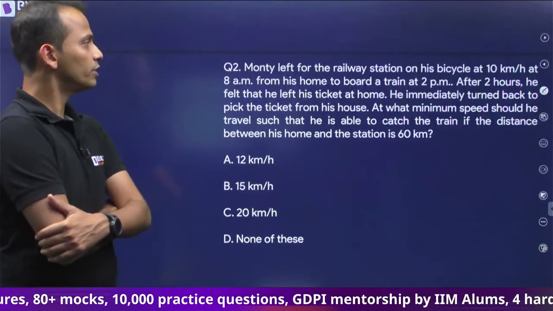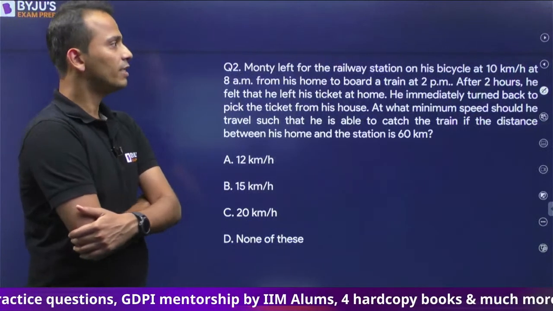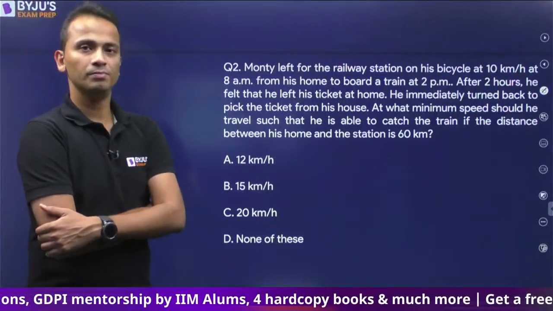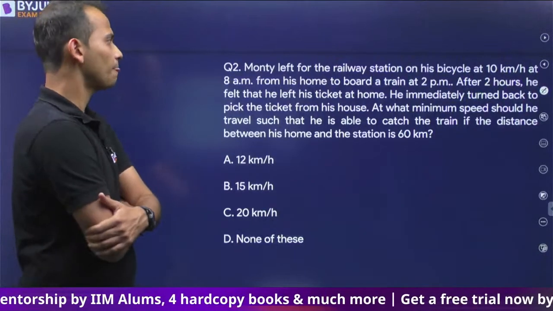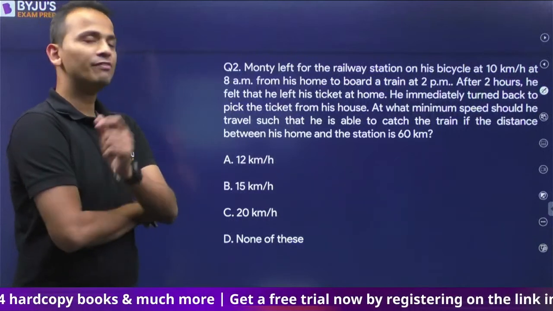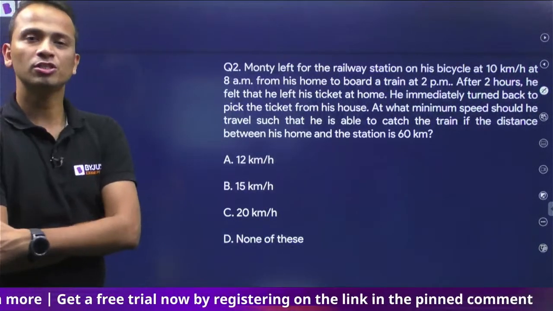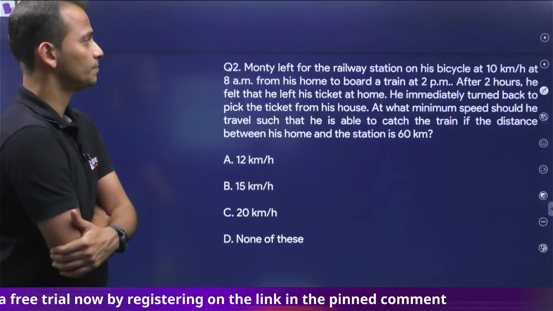The next question on your screen. Monty left for the railway station on his bicycle at 10 km/h at 8 a.m. Okay, he left at 8 a.m. from his home to board a train at 2 p.m. So he left at 8 and the train is at 2 p.m. That means he'll have to reach in 6 hours.